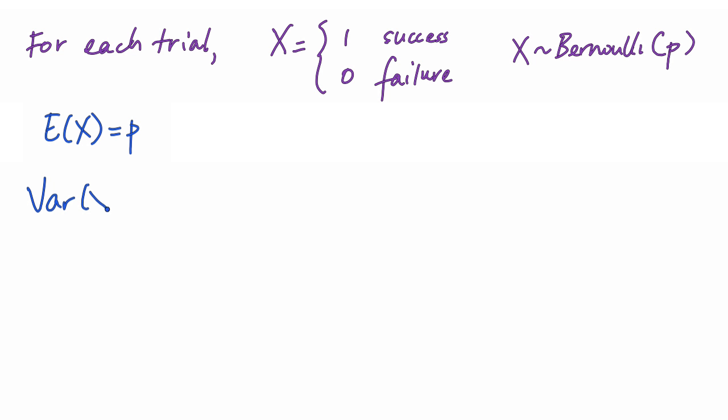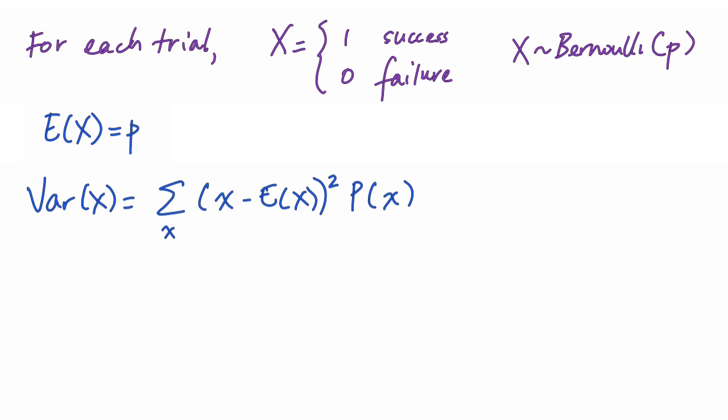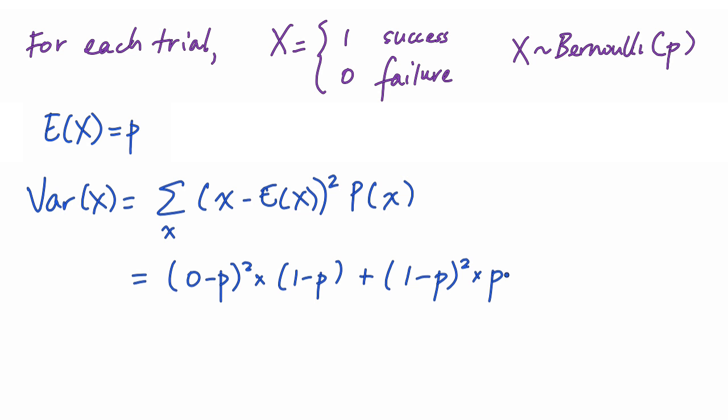Similarly, the variance of x can be calculated with the formula for the variance of a discrete random variable. Our formula for the variance of a discrete random variable is the sum over the possible values the random variable can be of that value minus the mean, or the expected value, squared, times the probability of each of the values. And again, since we can only have values 0 or 1, that's 0 minus our expectation, p, squared, times the probability of 0, which is 1 minus p, plus the value 1 minus p, squared, times the probability of getting 1, a success, which is p, and that works out to be p times 1 minus p.